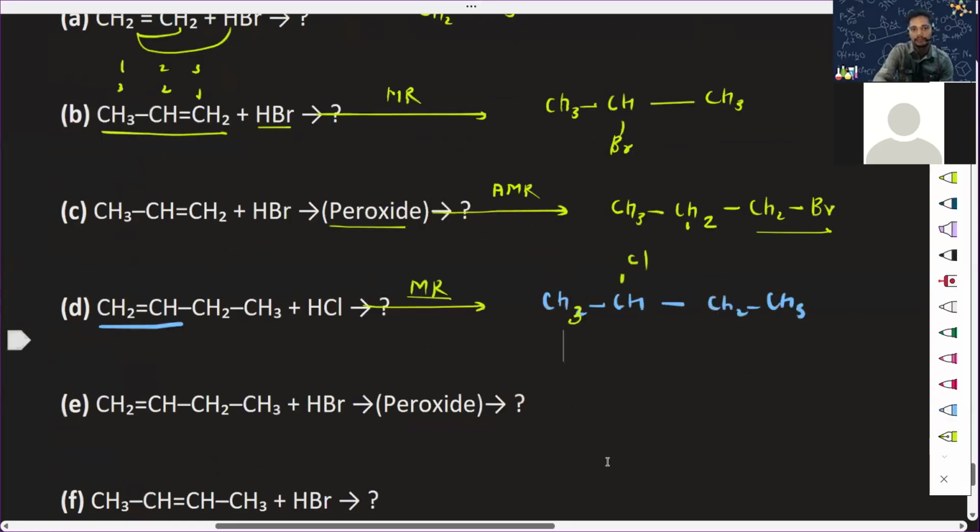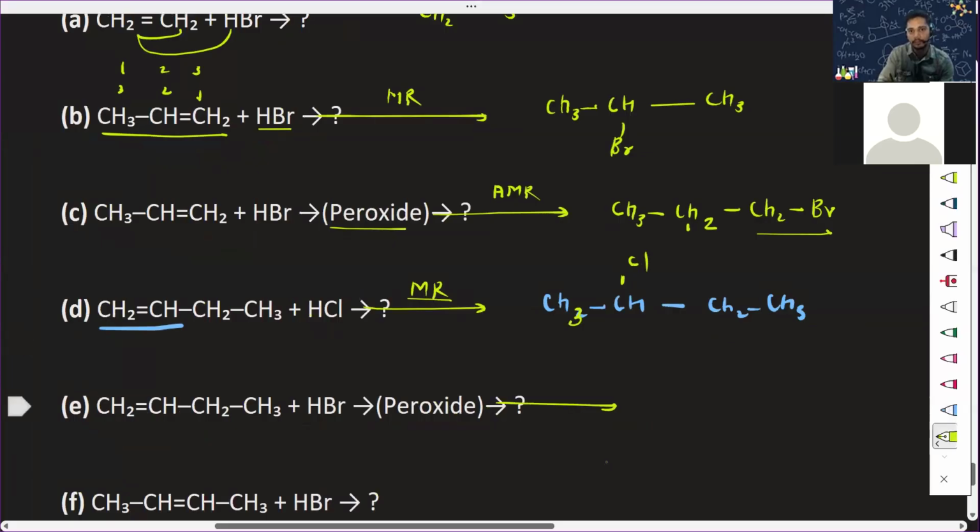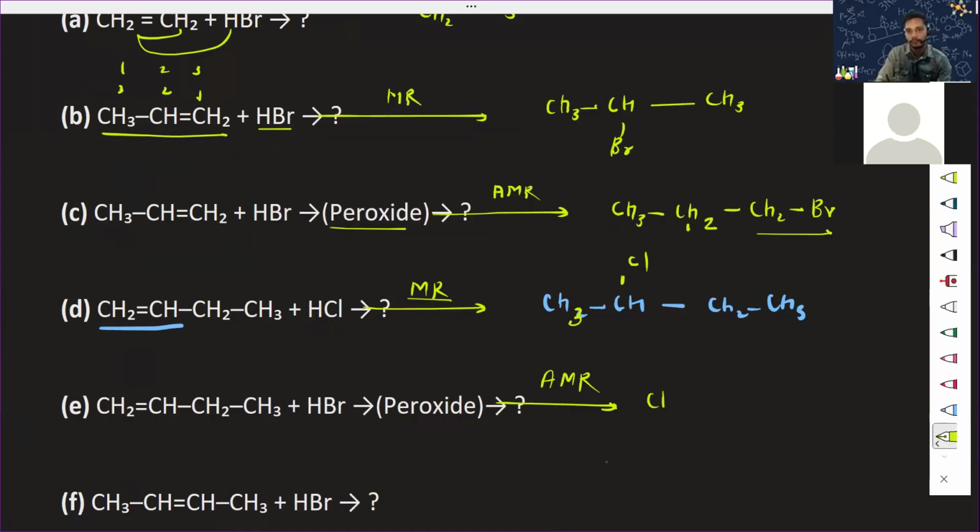Now, HBr in the presence of peroxide becomes the anti-Markovnikov rule. Tell me, what should I write? I'm just writing it: CH2, CH, CH2, CH3. Tell me where I should attach. I will attach Br here, and here will be CH2, because it is the anti-Markovnikov rule, right?